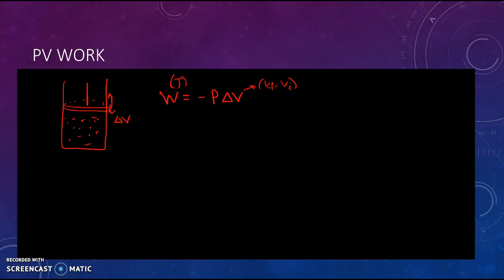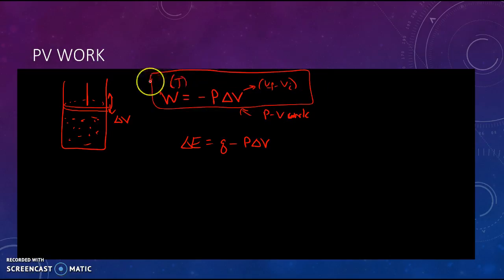So if you know the change in volume and you know the pressure at which it occurs, you can calculate the work done. And if you know the heat that was exchanged, you could use the first law once again. Q is equal to negative P times ΔV. You could plug that in and figure out how much heat was exchanged that way as well. So this is a very special type of work, PV work. It's pretty much the only type of work that we'll be dealing with in here. And if you want to see a derivation of that, feel free to look in your textbook; they run it through from the definition of work, which is force over distance, all the way to right there.